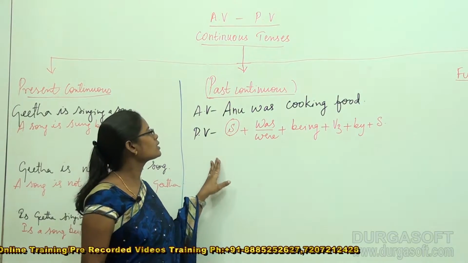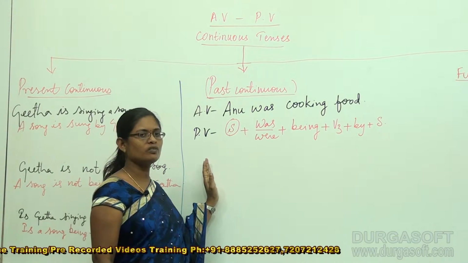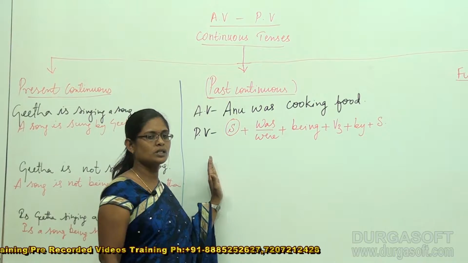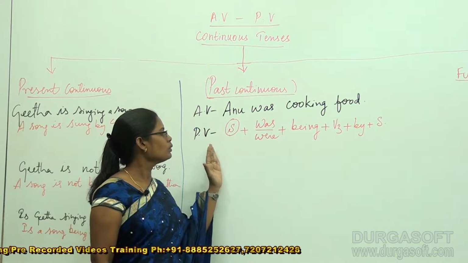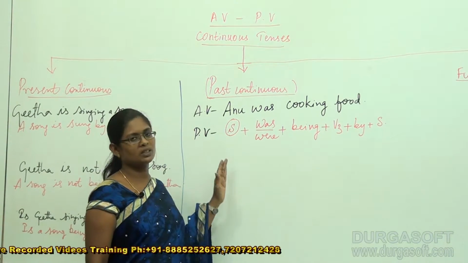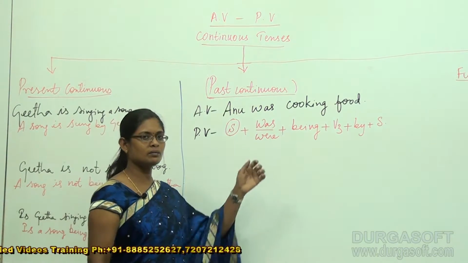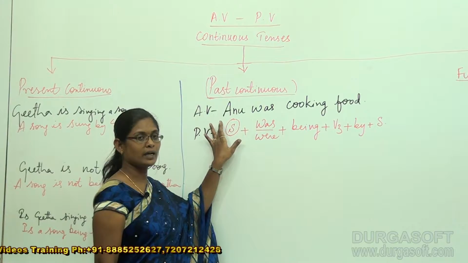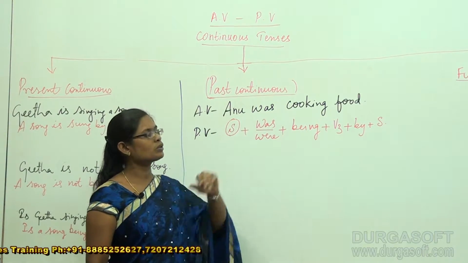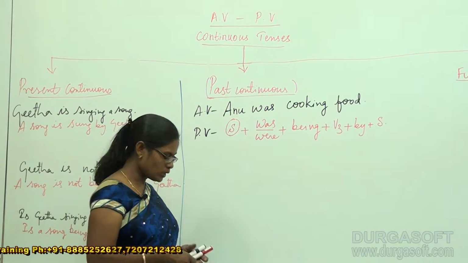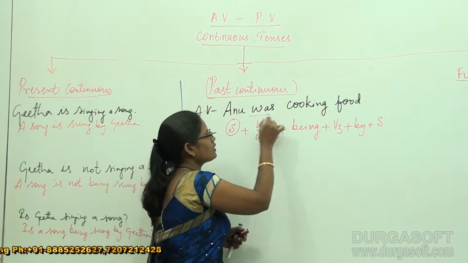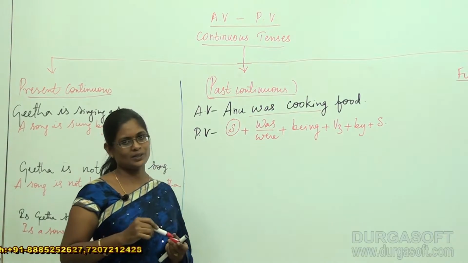Now we are going to discuss the conversion of past continuous tense active voice into passive voice. For this, I have taken my sentence like this in the active voice: Anu was cooking food. So "was cooking" indicates that I was speaking in the past continuous tense.